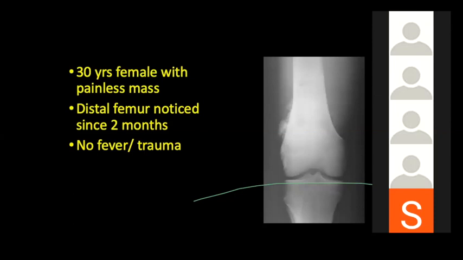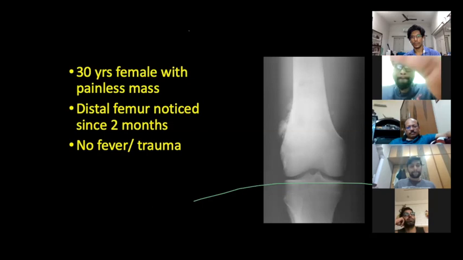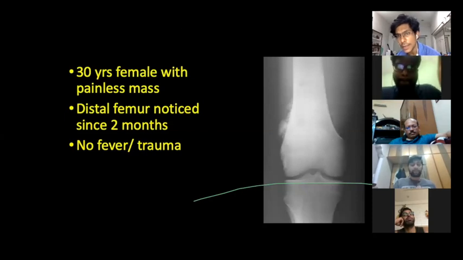And then breaching of the joint line. If it breaches the joint line, it goes towards malignancy. Yes. But that, of course, is seen in X-ray. I'm just talking about inspection. Yeah, he's talking about inspection.